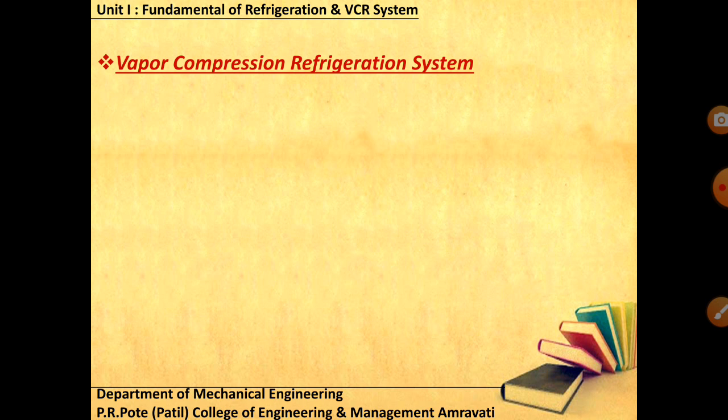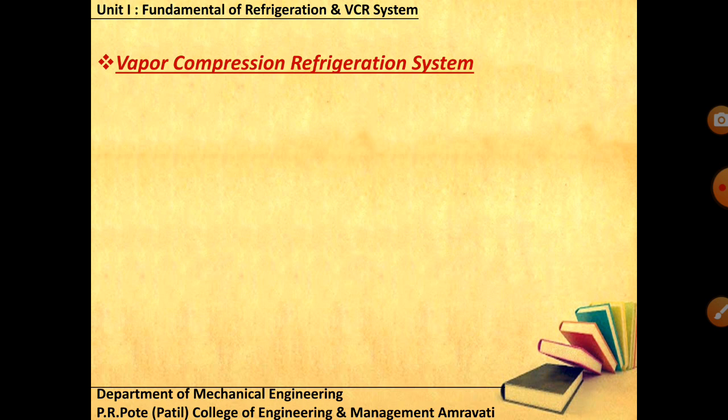Multiple properties are there. So in the vapor compression refrigeration system, we are going to have four important components. One is a compressor, second is a condenser, next is the expansion device, and last one is the evaporator, where we are going to produce the desired effect.